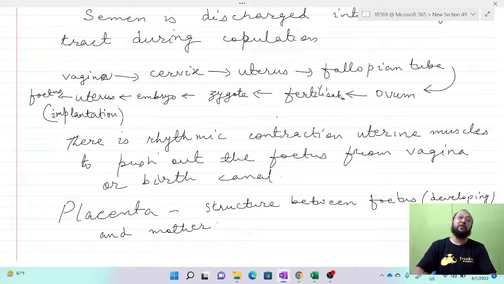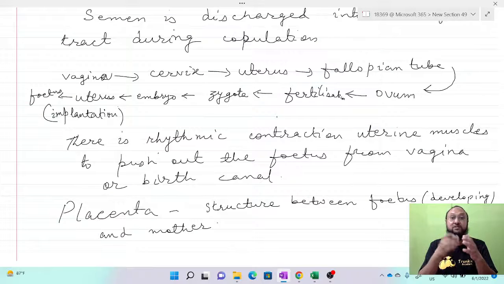Even when childbirth takes place, right after the childbirth, when the mother starts lactating and feeding the child, the milk contained in the mammary gland in the breast also contains a kind of immunoglobulin that goes into the body of the child to provide immunity, because immunity is not developed at the moment when the birth takes place.